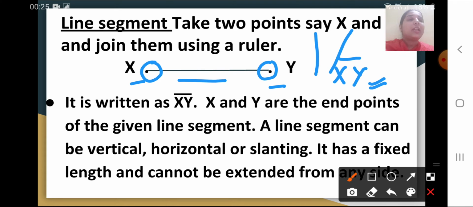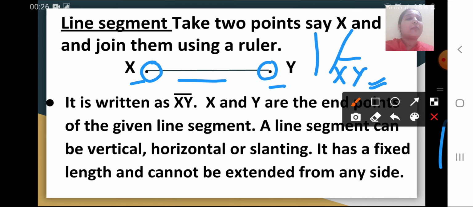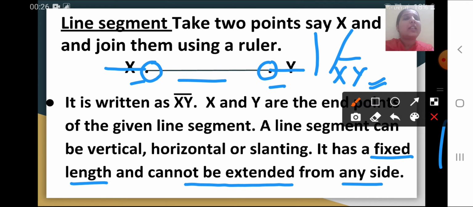It has a fixed length and cannot be extended from any side. So a line segment has a fixed length. Just remember that it has a fixed length and it cannot be extended from any side. We cannot extend this line segment from any direction, because it has a fixed length. So this was the line segment.